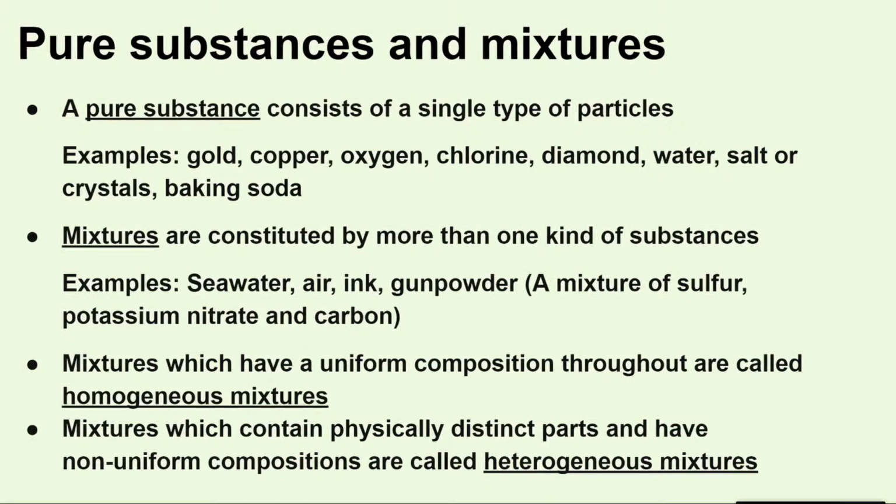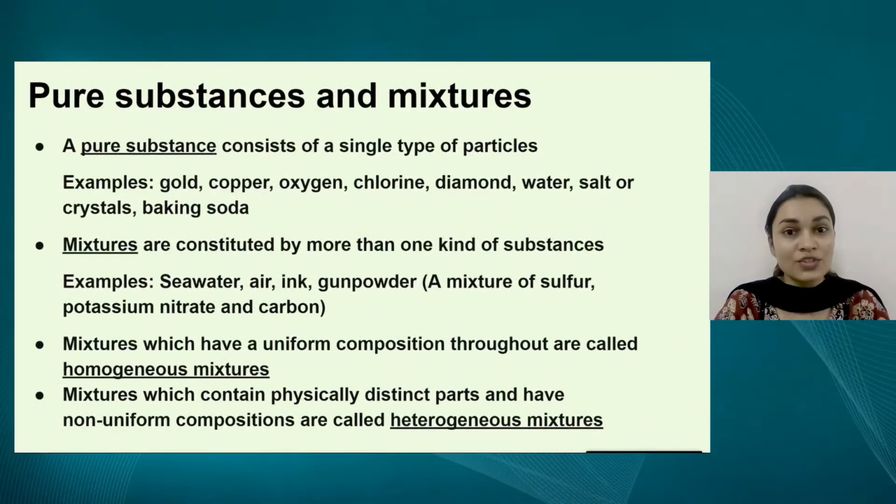On the other hand, mixtures are constituted by more than one kind of substances. We can say that mixtures are constituted by more than one type of pure substance. Examples are seawater, air. As we all know, air is a mixture of many gases like nitrogen, oxygen, etc. Ink is a mixture of dyes. And gunpowder is a mixture of sulfur, potassium nitrate, carbon. So mixtures are constituted by more than one kind of pure substances.